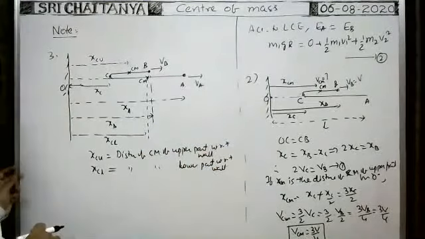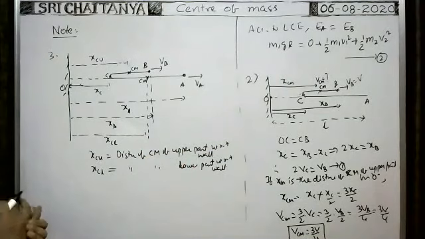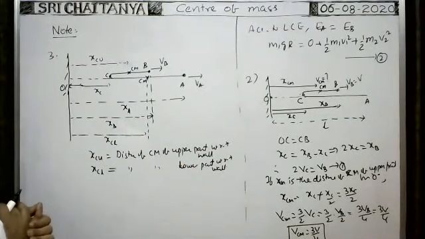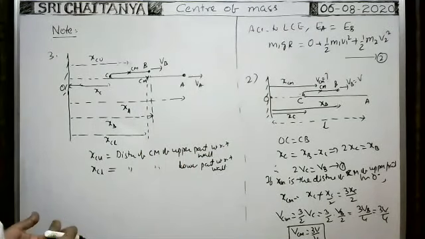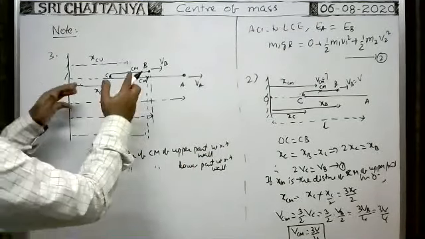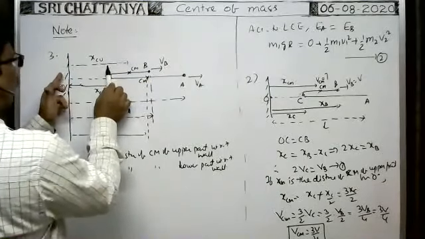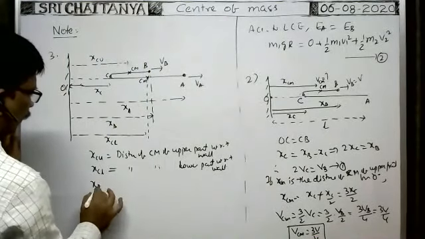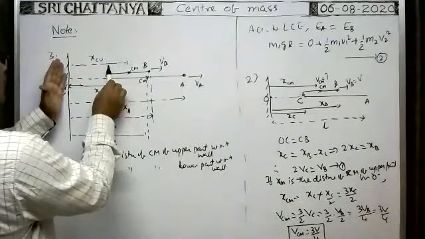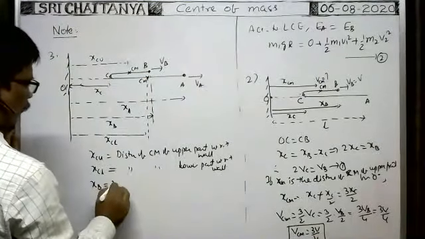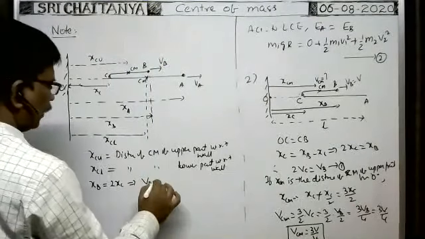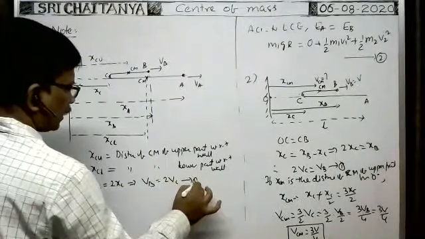Okay, these are given. Now, using this, first we have to write the relation for the total length of the wire. How can we write it? No doubt, this length and this length are both equal. That's why XC is equal to this length. XB is equal to XC plus XC, that is 2XC. That implies that when you differentiate, VB is equal to 2 into VC. That is equation 1.